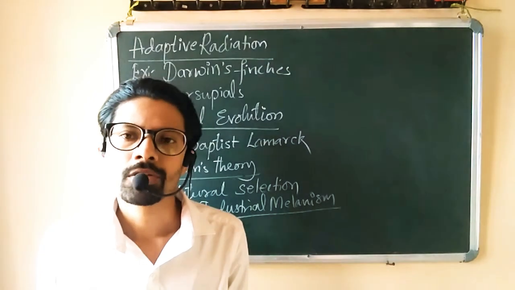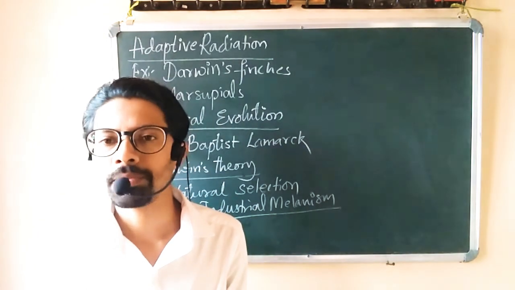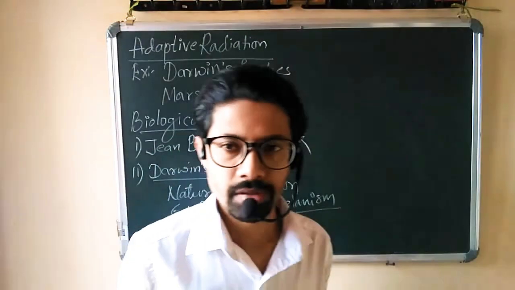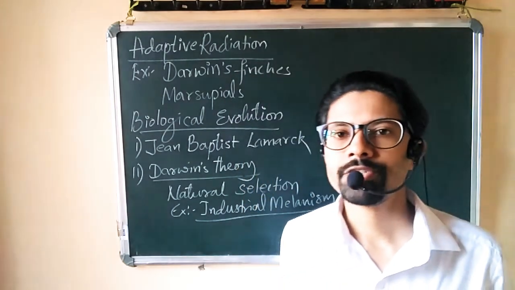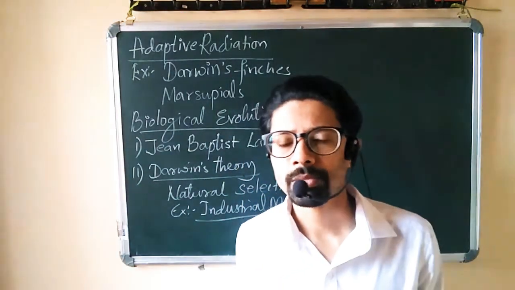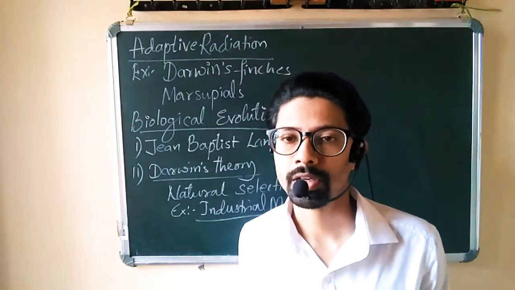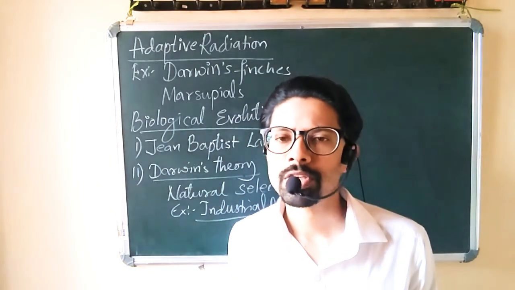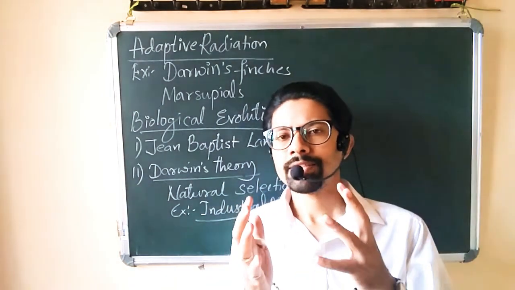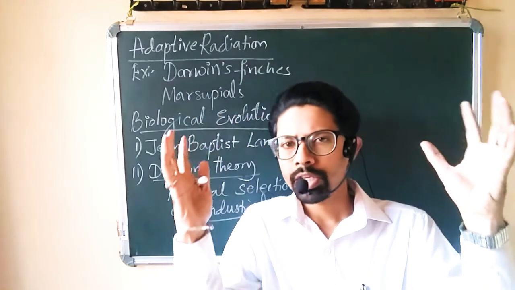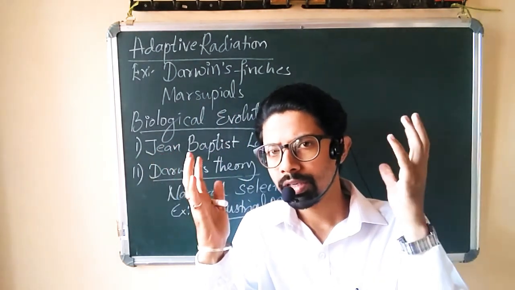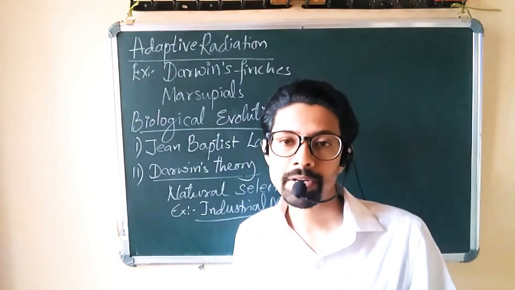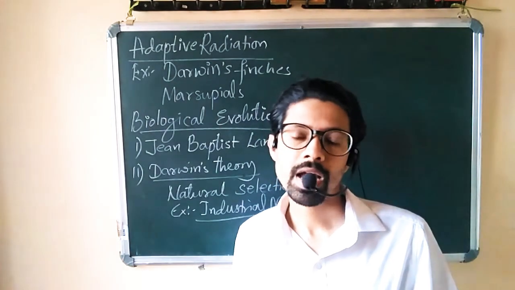evolutions, right? So first thing, if you talk about adaptive radiation, what do you mean by the word adaptive radiation? Adaptive radiation is nothing but literally radiation or radiating of organisms from their single ancestor into different living forms of species. Or in simple words we can say a single ancestral species radiates literally into originating of different new species because of its adaptations and habitat adaptations, food habits, etc.